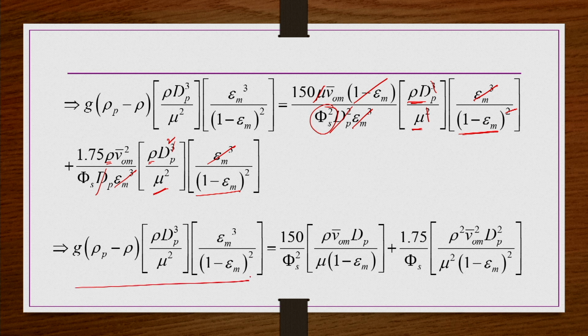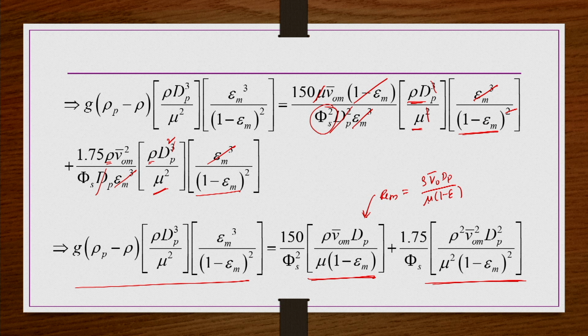So, left hand side is as it is, right hand side 150 by pi s square multiplied by this term is remaining, plus 1.75 by pi s multiplied by this term is remaining, and this is nothing but our REM. So, this is nothing but the Reynolds number definition, but the Reynolds number for packed bed we have defined as rho V naught bar dp by mu into 1 minus epsilon. This is how we define the Reynolds number for packed bed.